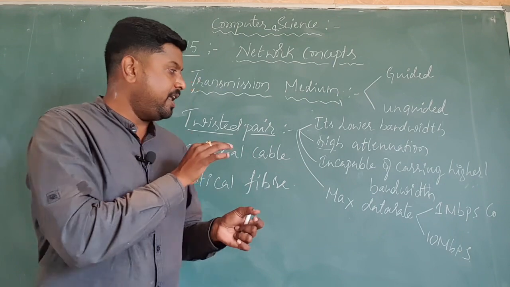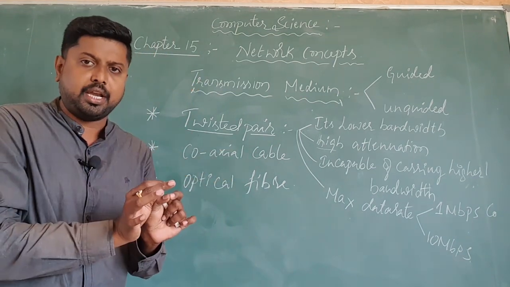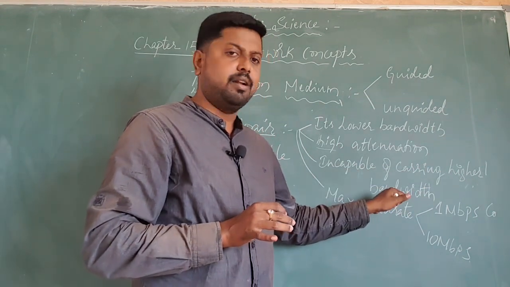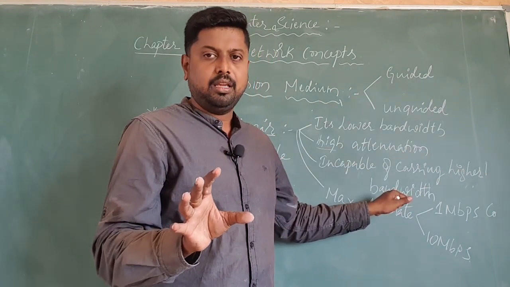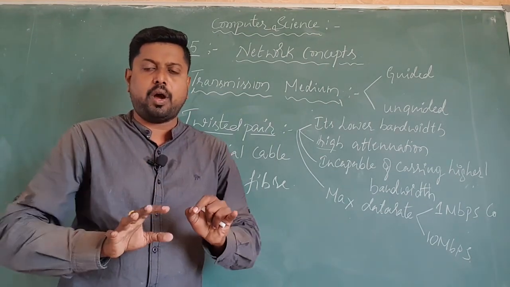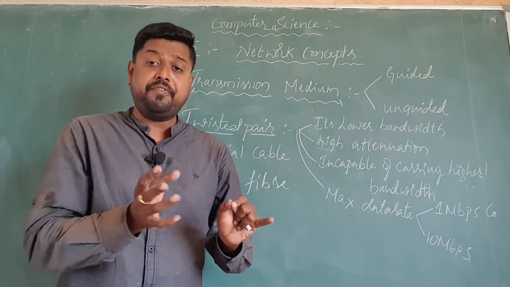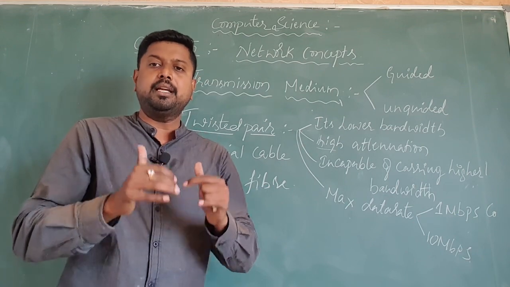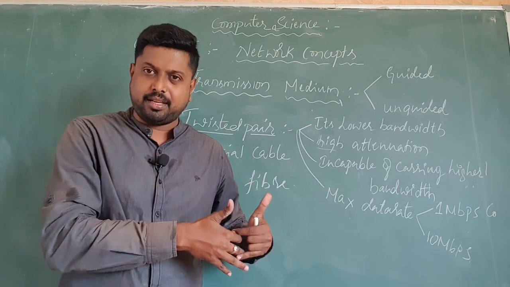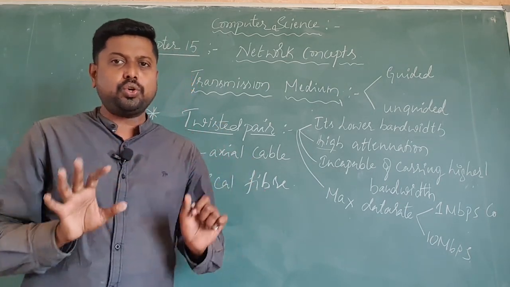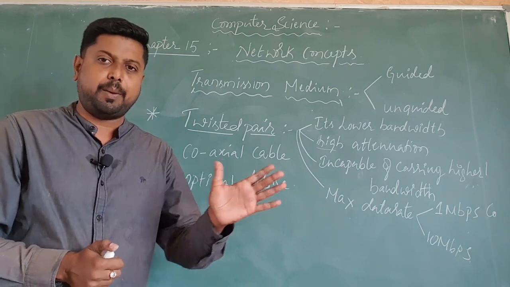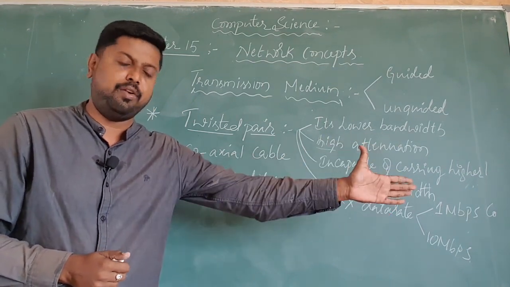That's why, with high attenuation, it is incapable of carrying higher bandwidth signals. If it does support them, we get distortions and disturbances. So usually this type of cable is not used for connections over longer distances with higher bandwidth.